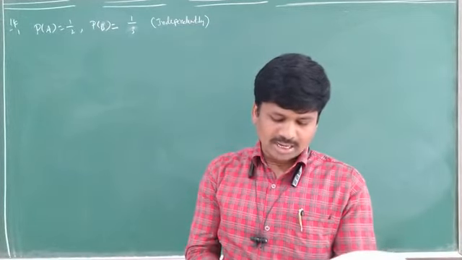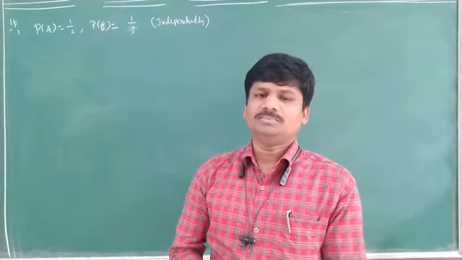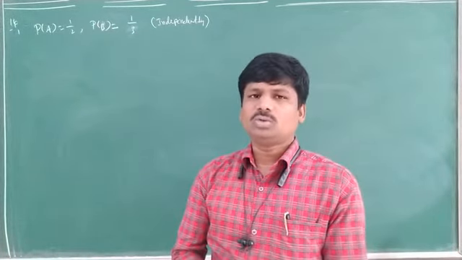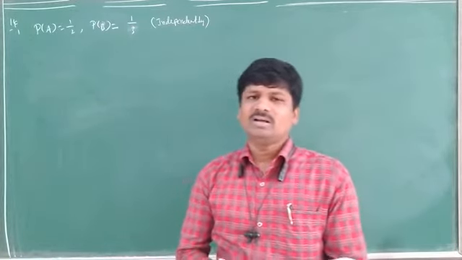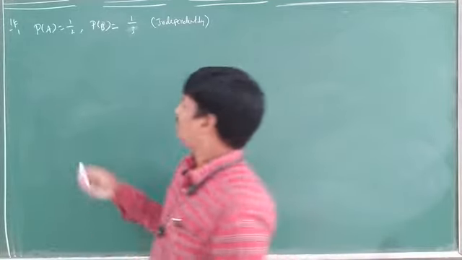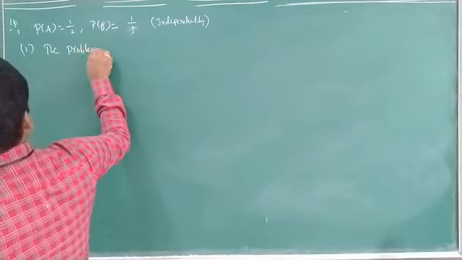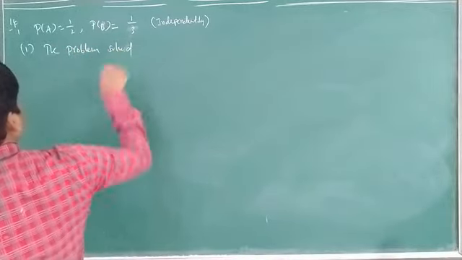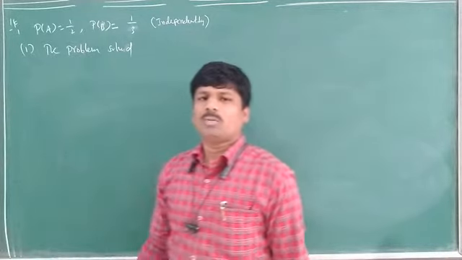Both try to solve the problem independently. Just remember, independently is given, so separately they started to solve the problem. Next, what is asked here? Find the probability that the problem is solved.